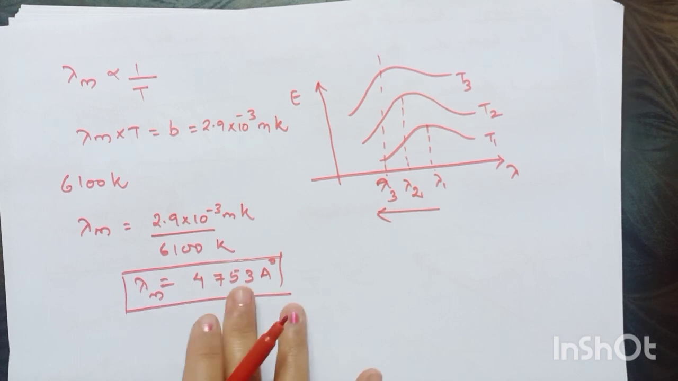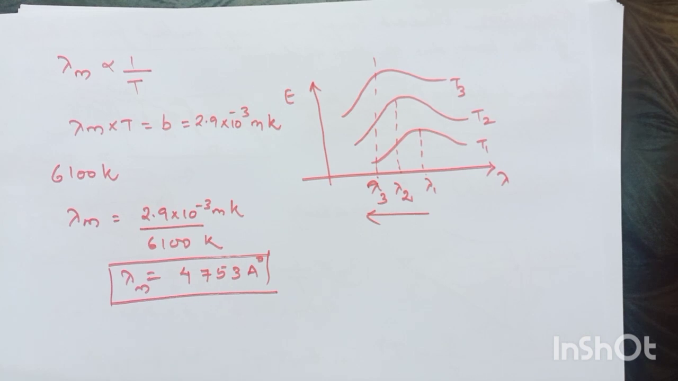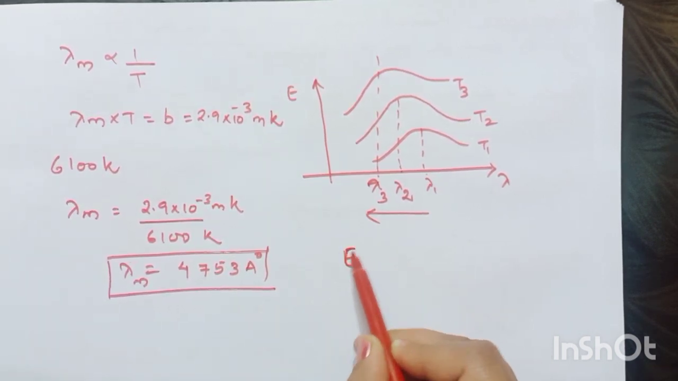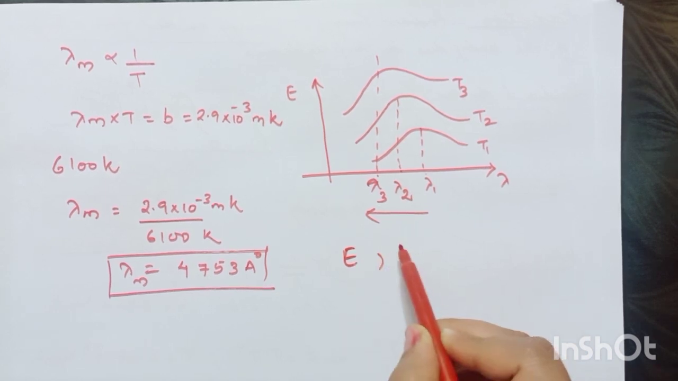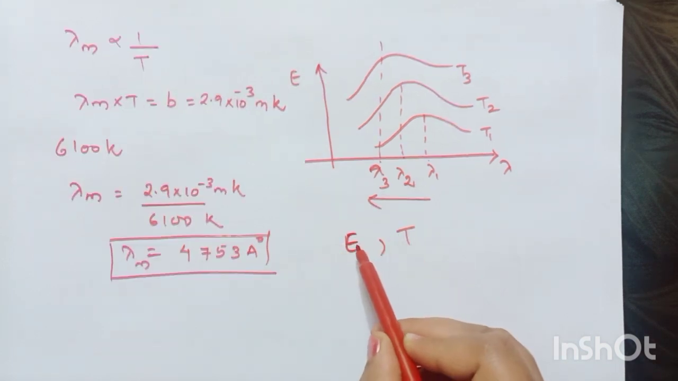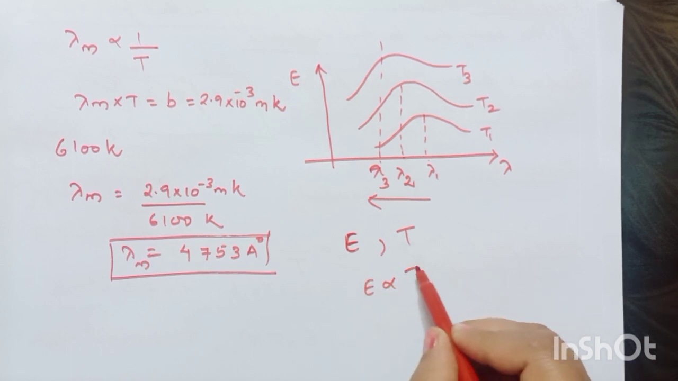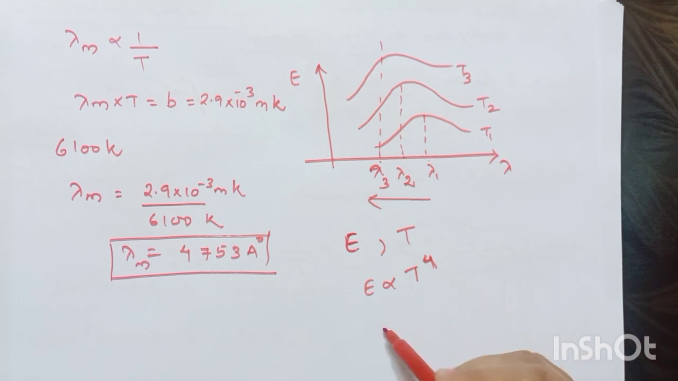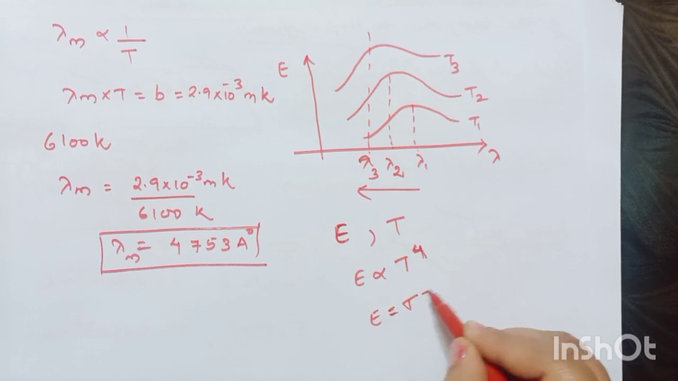And next let us read what is Stefan's law. Stefan's law talks about the relationship between the amount of energy emitted from a body per unit area per unit time and the temperature of the body. So the amount of energy radiated per unit area per unit time is proportional to the fourth power of the absolute temperature of the body. That is, if I remove the proportionality symbol, I'll have E is equal to sigma T to the power 4,